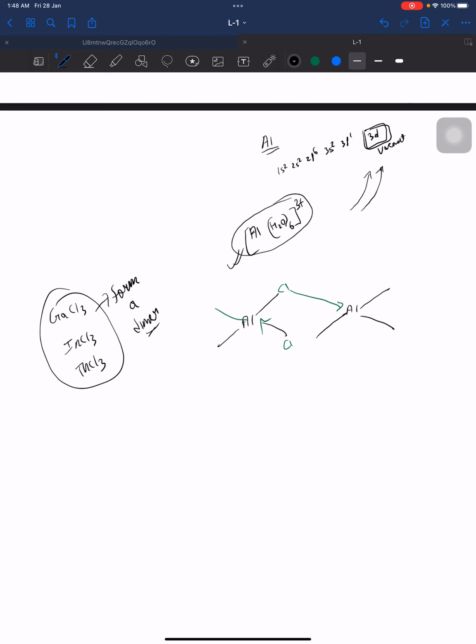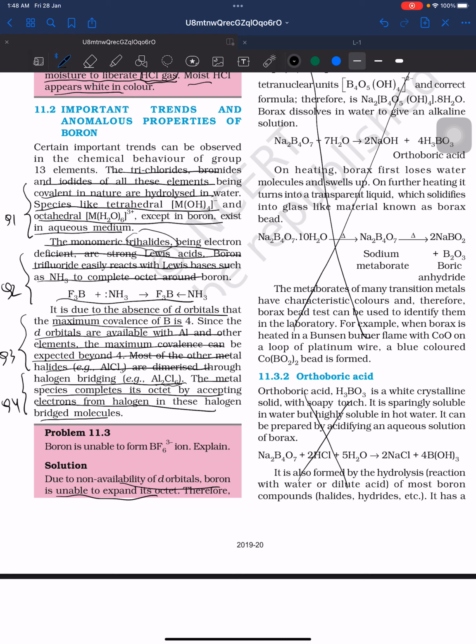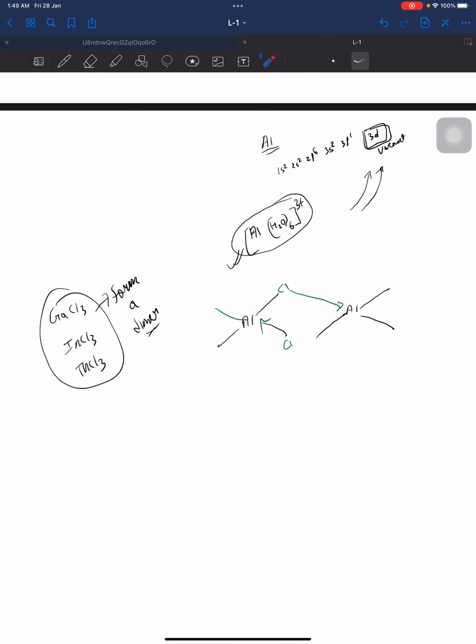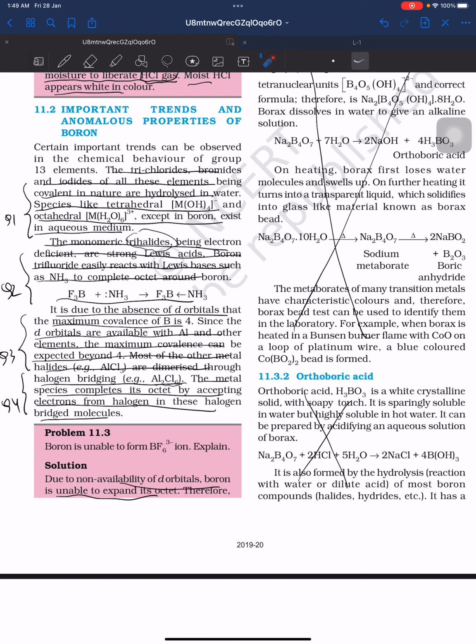The metal species completes its octet by accepting electrons from the halogens in these halogen bridged molecules. So what does it do? It accepts the electrons like this, as it was given. It accepts electrons, and it completes the octet. So there is one lone pair of electrons, it will accept that, and there is one lone pair of electrons, it will accept that, and it will form a bridged molecule.